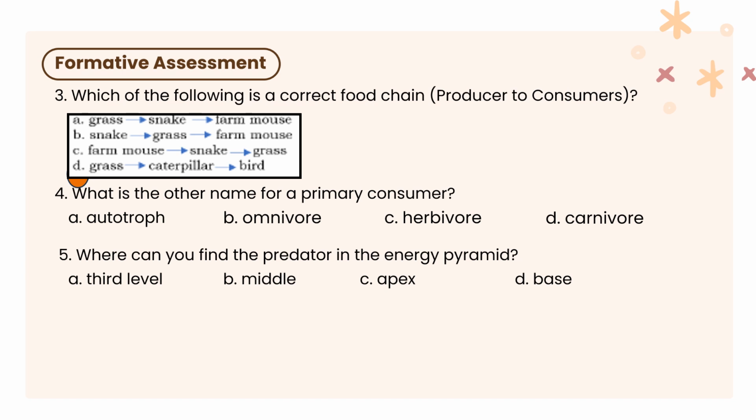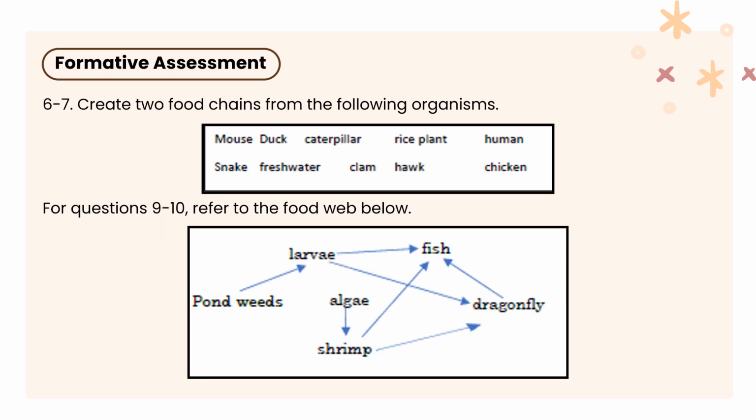Now, number 4, what is the other name for a primary consumer? The correct answer is letter C, herbivore. Number 5, where can you find the predator in the energy pyramid? The correct answer is letter C, apex. Now for number 6 and 7, create 2 food chains from the following organisms. And then for questions number 9 to 10, refer to the food web below.